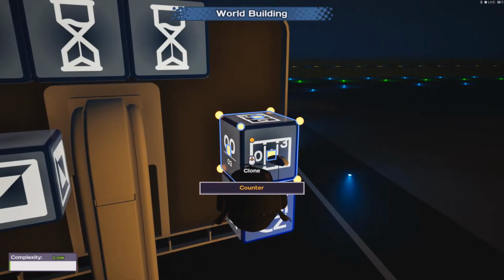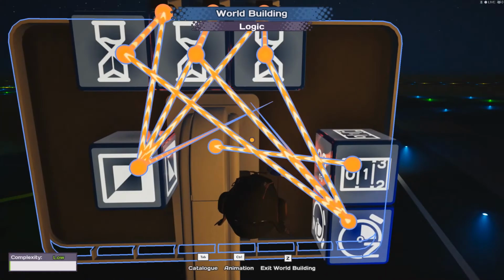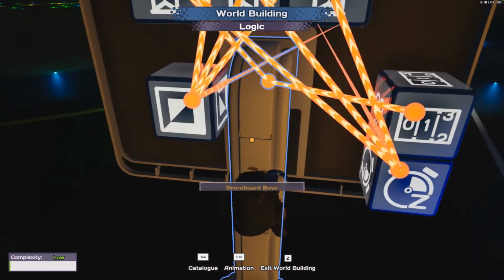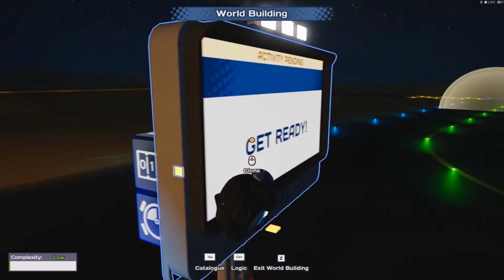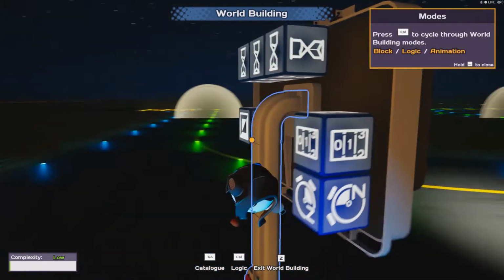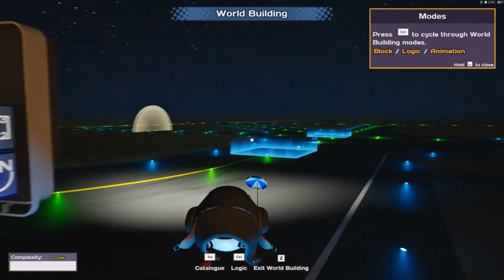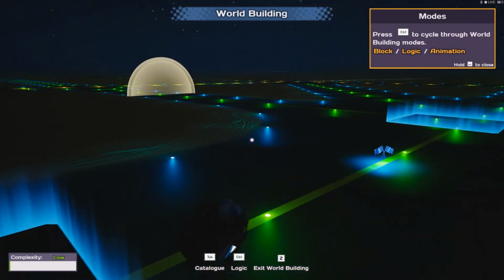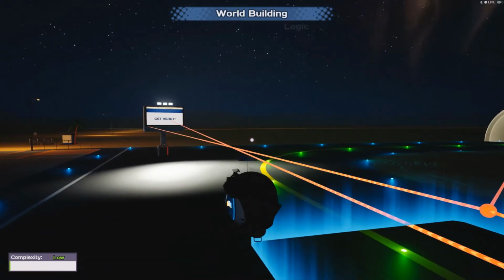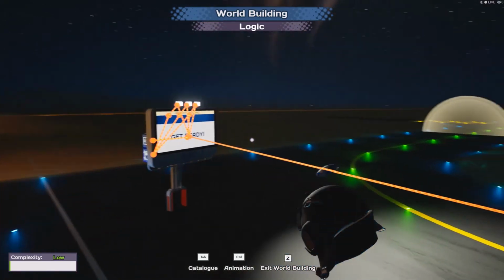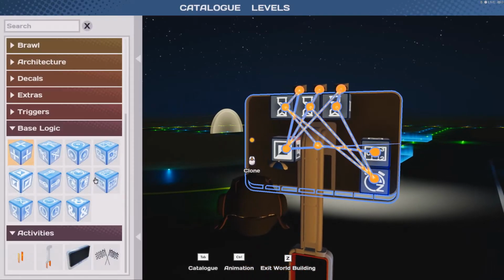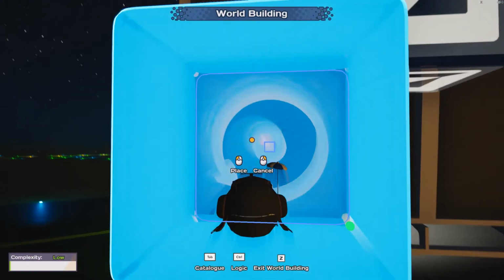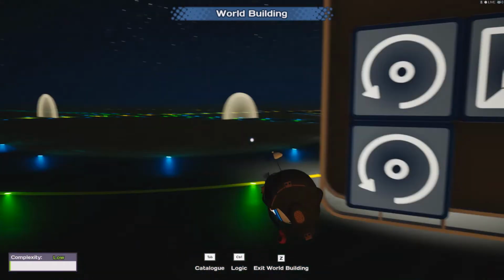Now we've got the timer countdown, so we've got the countdown to the board. We need the timer to the board as well. I'm not sure if you actually need that one, but I find it actually works if you do, so it's not a big issue. Where are we at? So we've got those, we've got the lights working, I believe. Need some resets. I think you need a total of like 2 resets for this.